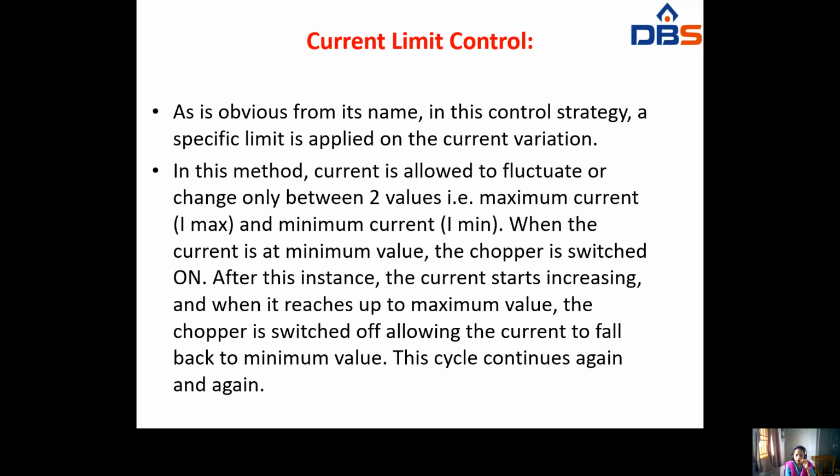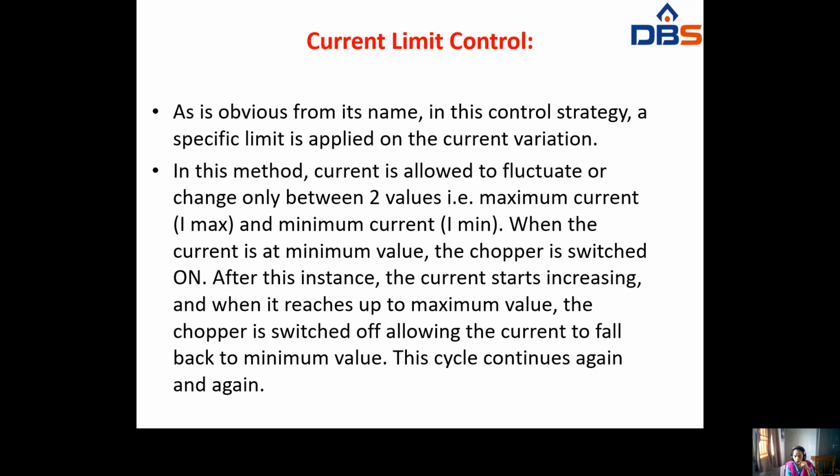In this method, current is allowed to fluctuate only between two values, either maximum current or minimum current. When the current is at minimum value, the chopper is switched on. After this instant, the current starts increasing and reaches the maximum value. The chopper is switched off, allowing the current to fall back to minimum value. This cycle continues again and again.